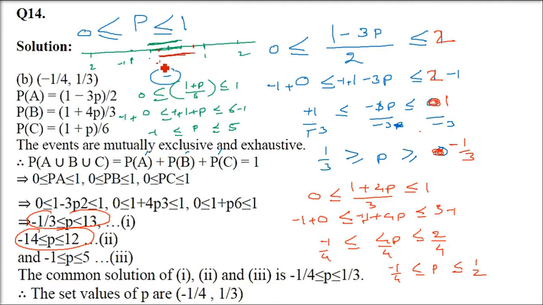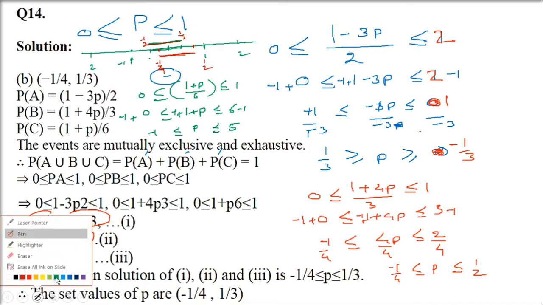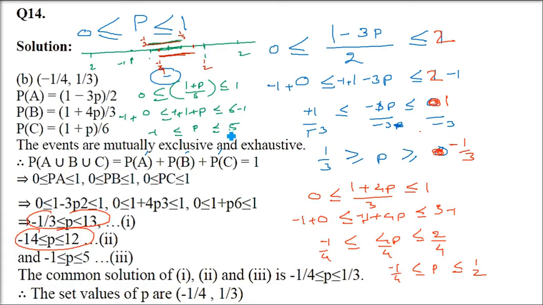So minus 1 by 4 till half. This was minus 1 by 3 to 1 by 3. Okay. Now the third one, which is between minus 1 and 5. So minus 1 and 5. So just take minus 1 here. And then you have 2, 3, 4, 5. Now make a line here.